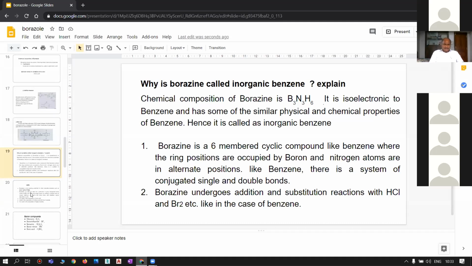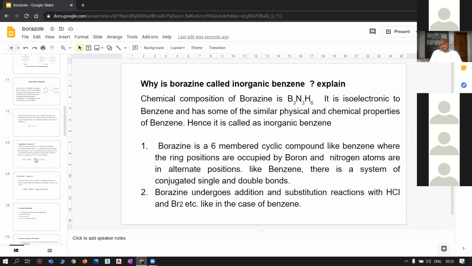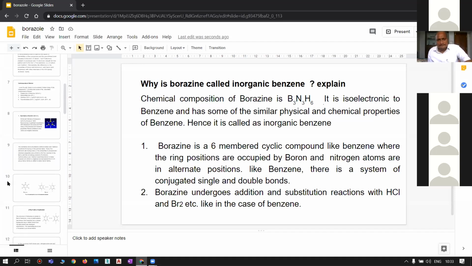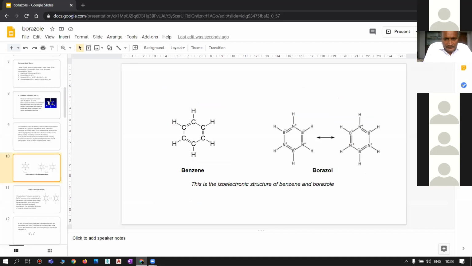First, borazine is a 6-membered cyclic compound like benzene.